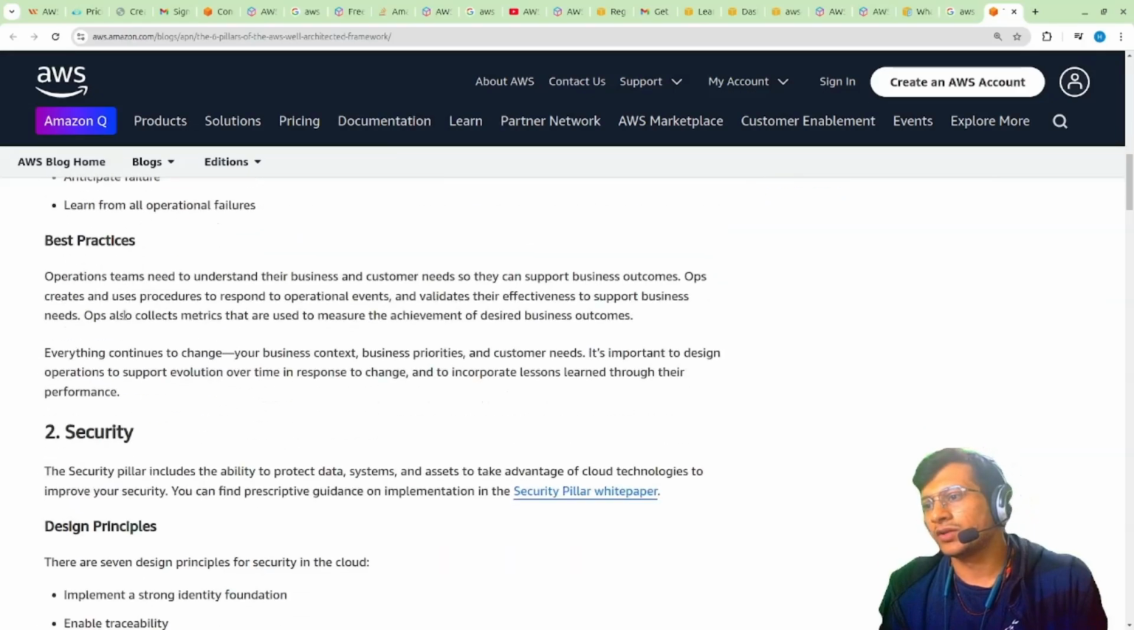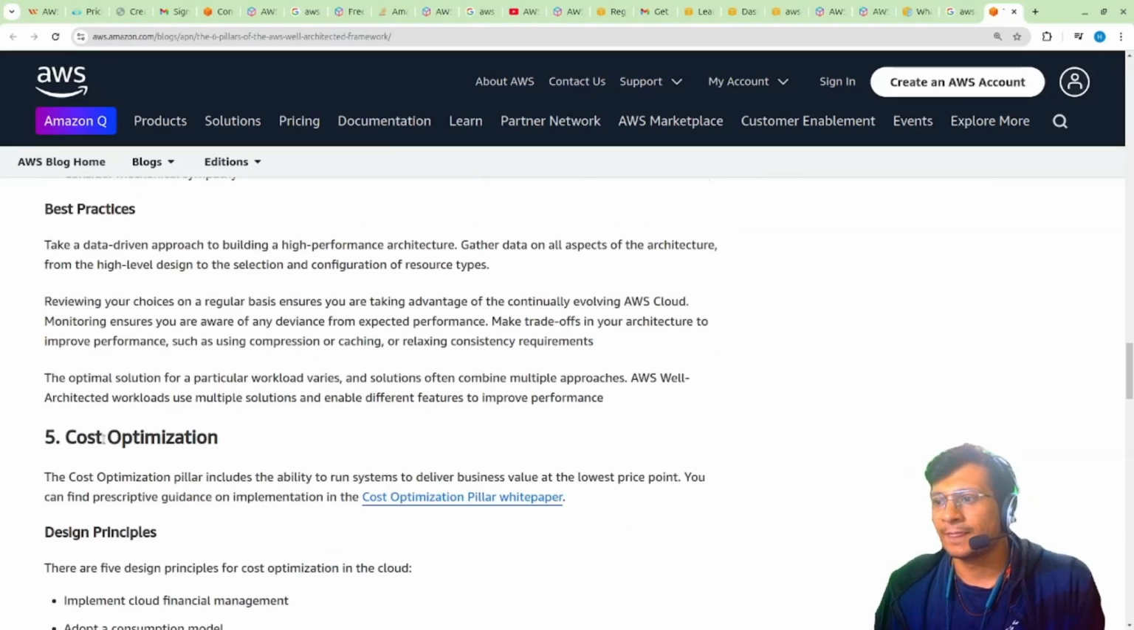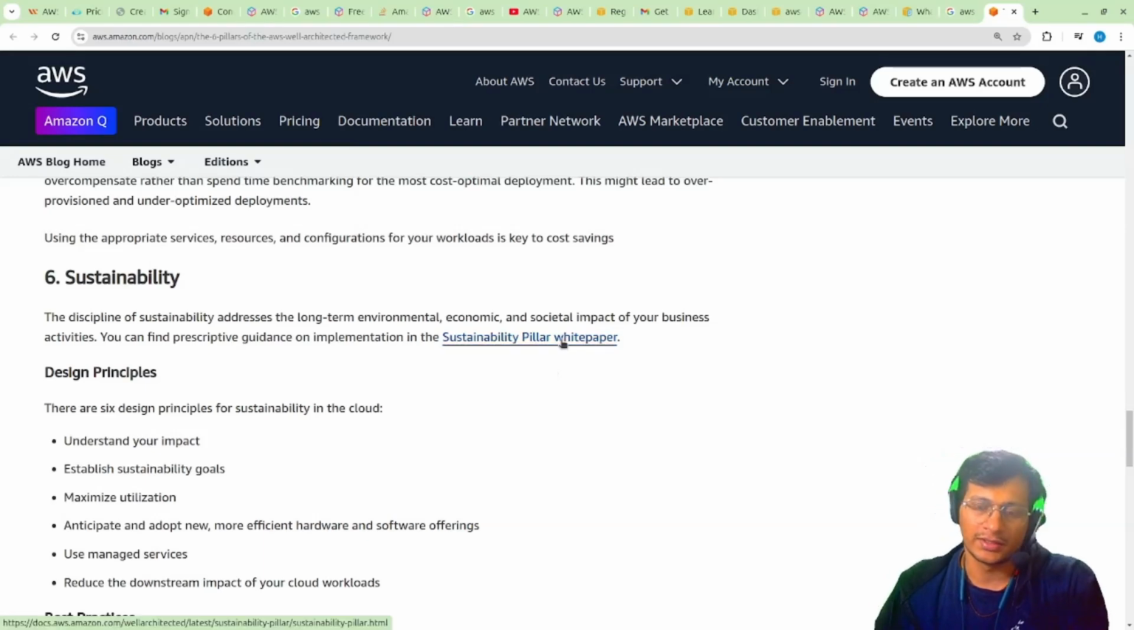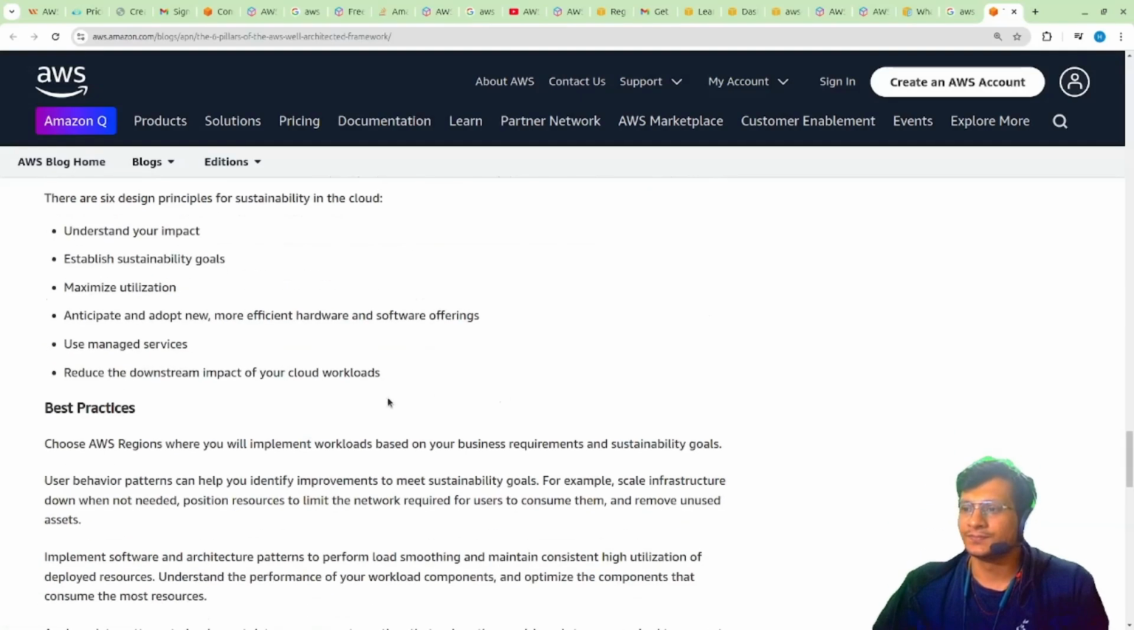Okay, then security. These are the 6 pillars: reliability, high availability, performance efficiency, cost optimization, and sustainability. These are the pillars on which you should design any of the solutions that you are looking for. These are the basic principles and best practices.